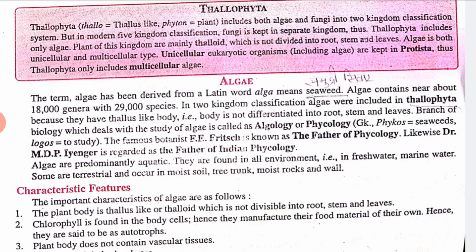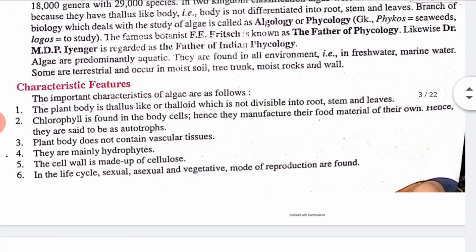So let's talk about some features and characteristics of algae. The important characteristics are: the plant body is thalloid, which is not divided into root, stem and leaf. This we already know. Chlorophyll is found in the body cells, hence they manufacture their food material on their own.